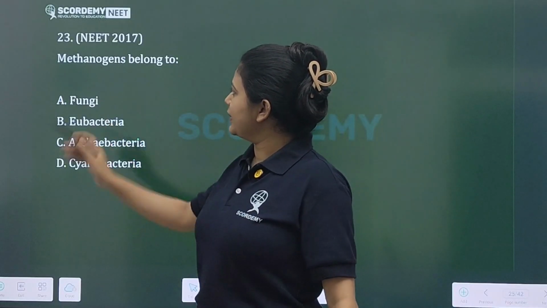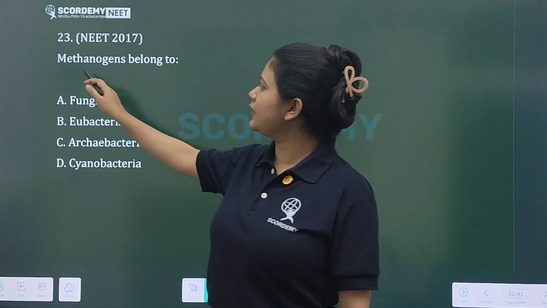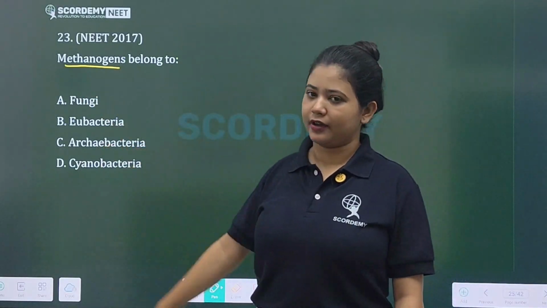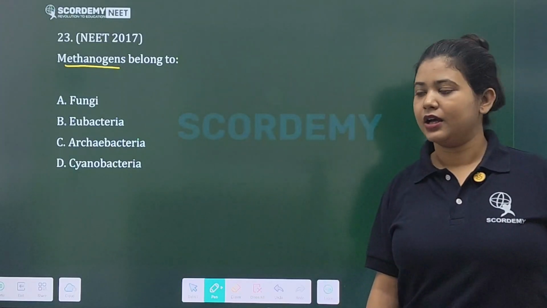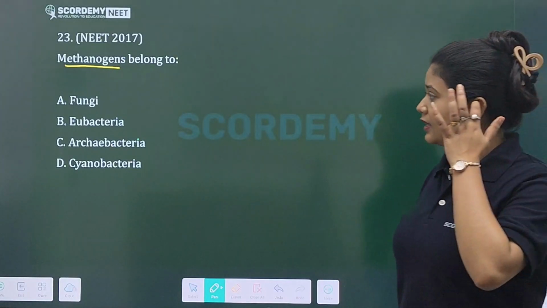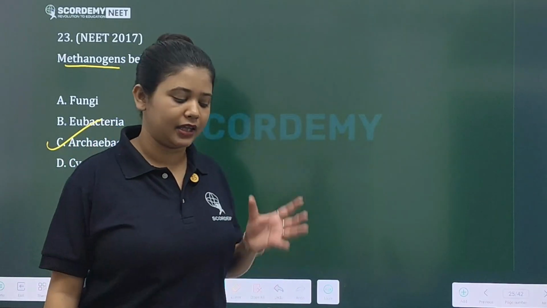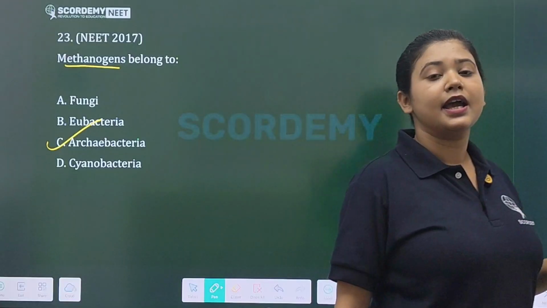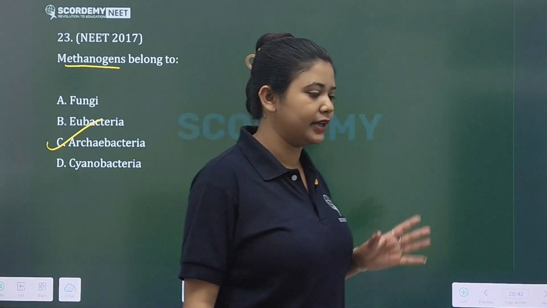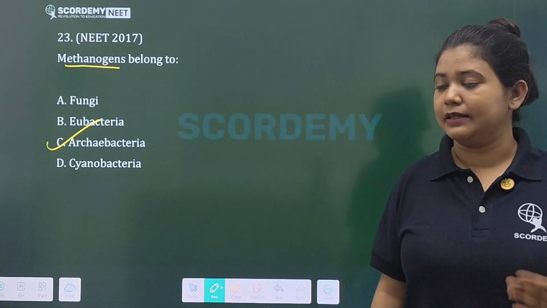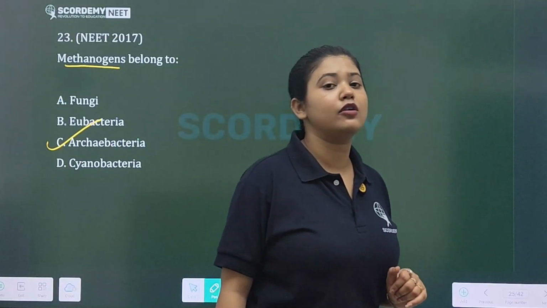Then methanogens. Which group do methanogens belong to? Is it fungi? Is it eubacteria? Is it archaebacteria? Or is it cyanobacteria? This belongs to your archaebacteria. And methanogens are found in the rumen of your cattle. Methanogens are responsible for digesting cellulose in case of cattle.